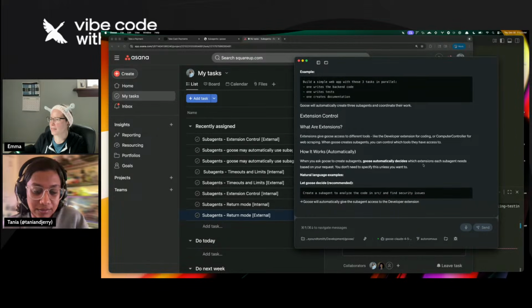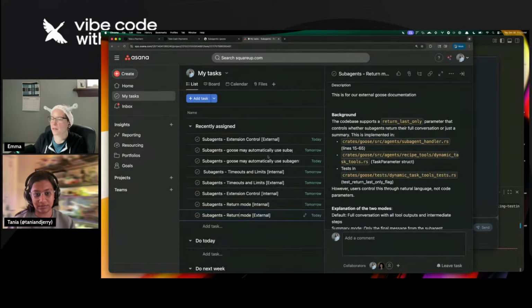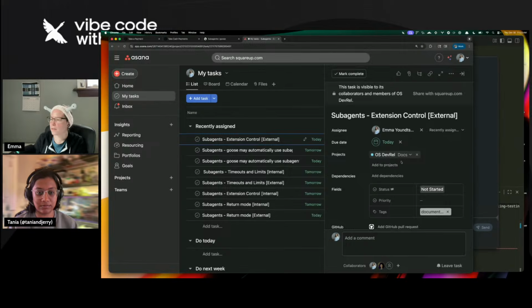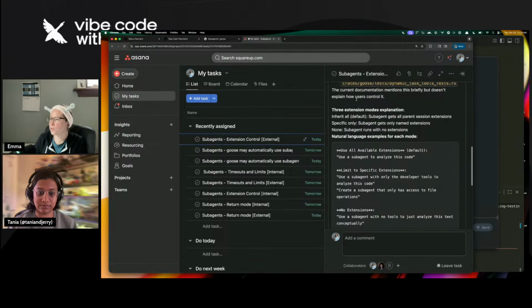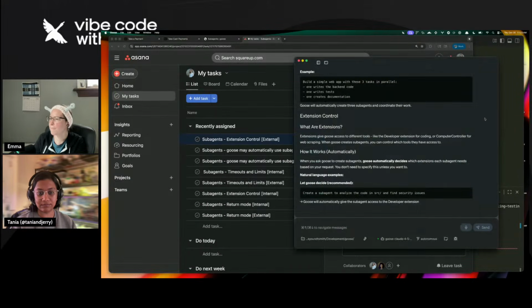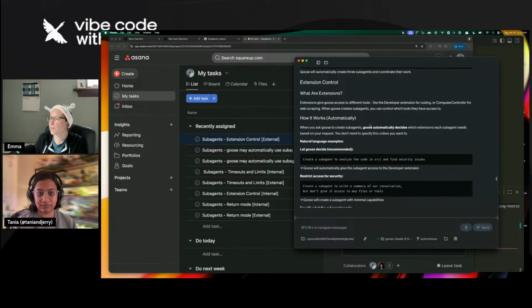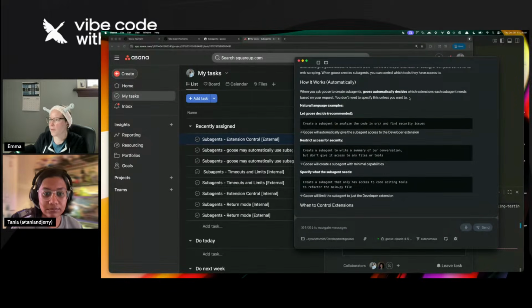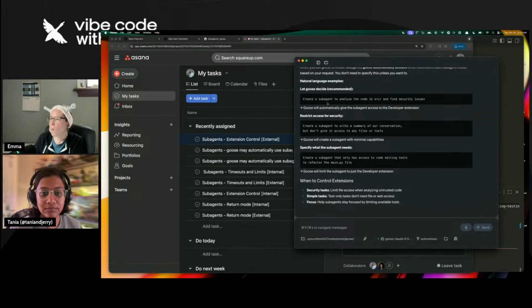Just automatically decides which extension each subagent needs based on your request. Is that completely true? So the information I'm getting: yes, the default subagent gets all parent session extensions. You don't need to specify this unless you want to.